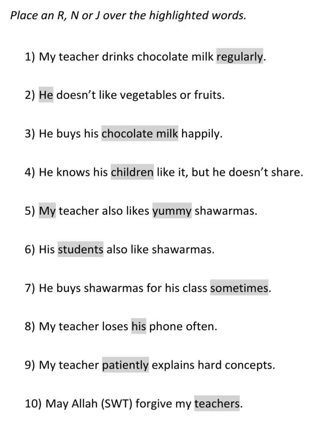The number 8, my teacher loses his phone often. So what is the fi'l? Loses. Who's losing? Teacher is losing. Teacher becomes rafa. What is he losing? His phone. So basically phone is the one he's losing. Okay, that means that will become nasib. His phone you can write as phone of his. That after of, his becomes jar. How frequent is losing it?